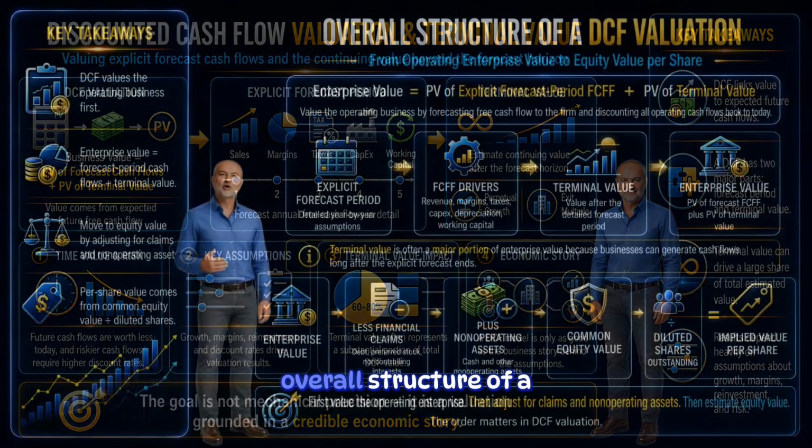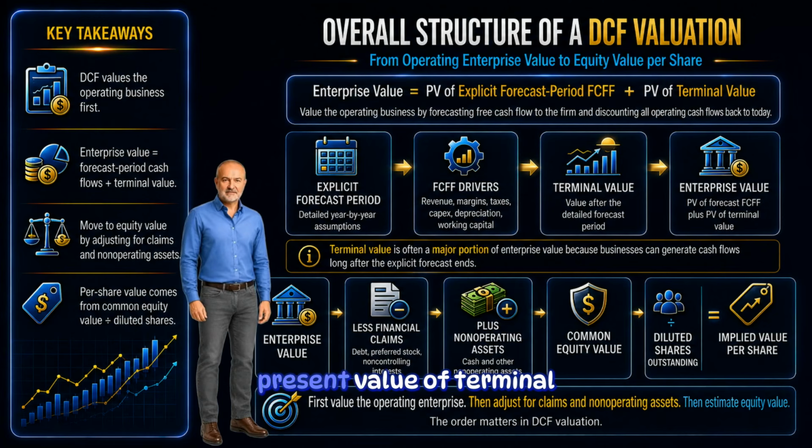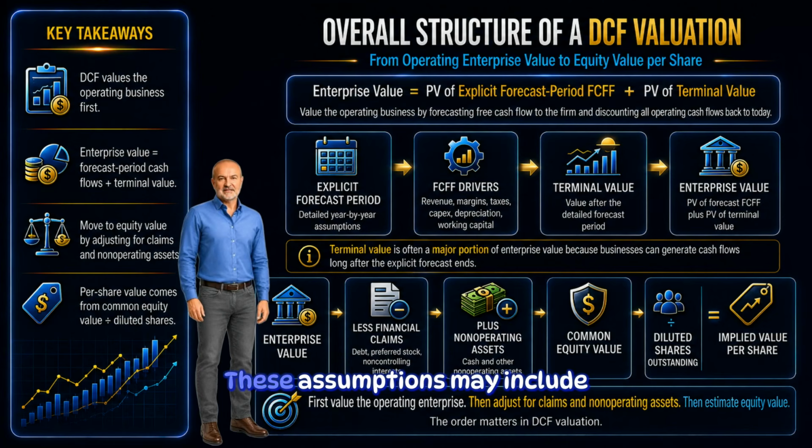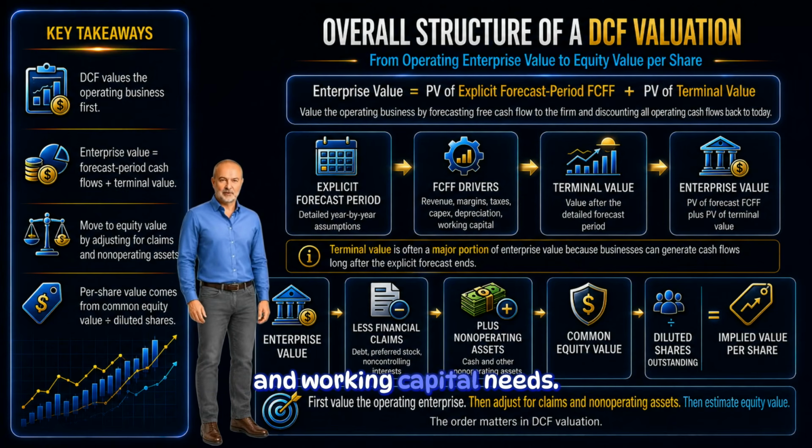Let's begin with the overall structure of a DCF valuation. In a standard enterprise DCF, we value the operating business. We forecast free cash flow to the firm during the explicit forecast period, discount those cash flows back to today, and then add the present value of terminal value. The explicit forecast period captures the years where the analyst makes detailed year-by-year assumptions. These assumptions may include revenue growth, operating margins, taxes, capital expenditures, depreciation, and working capital needs.